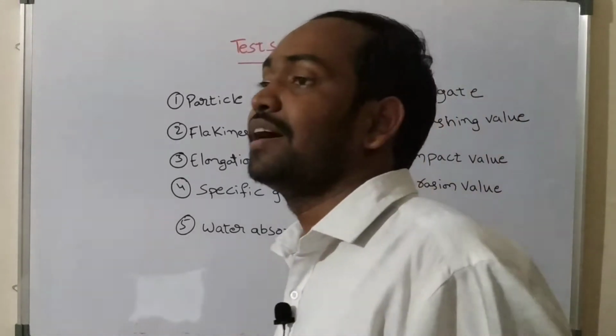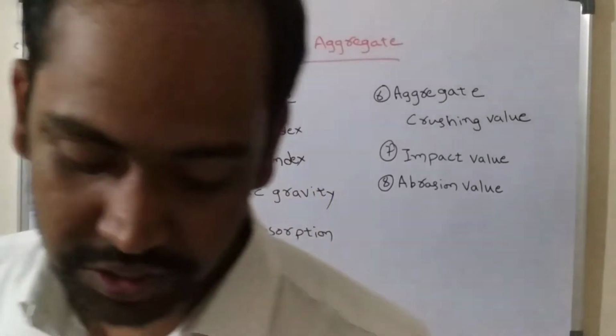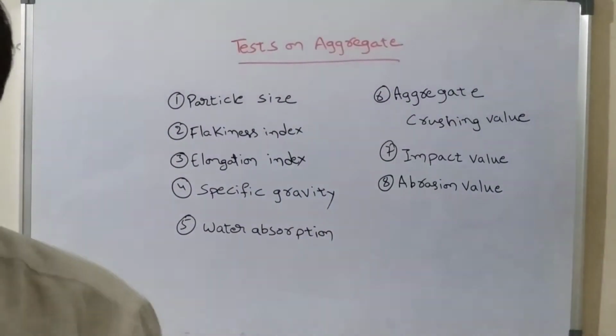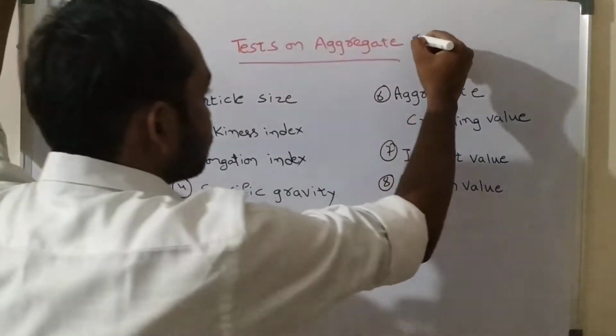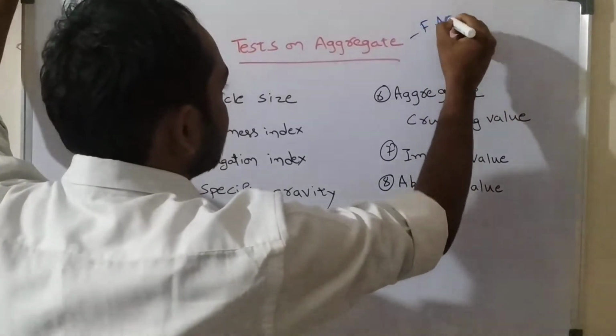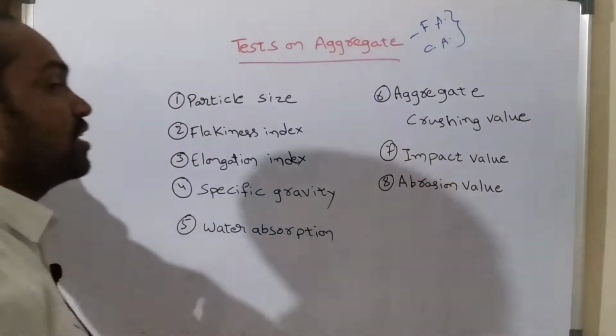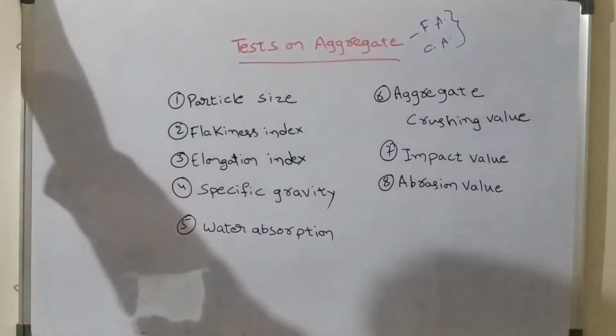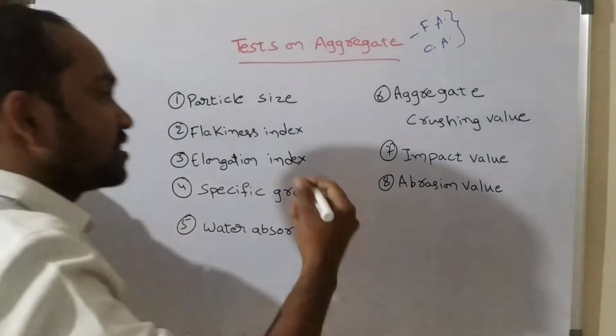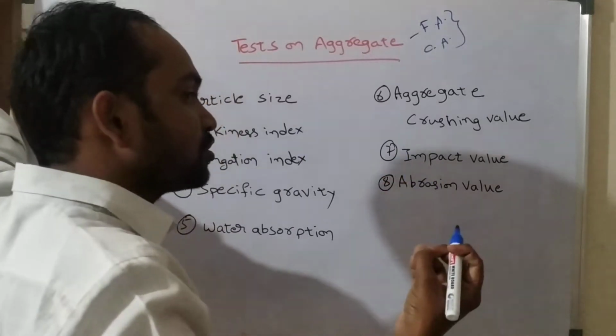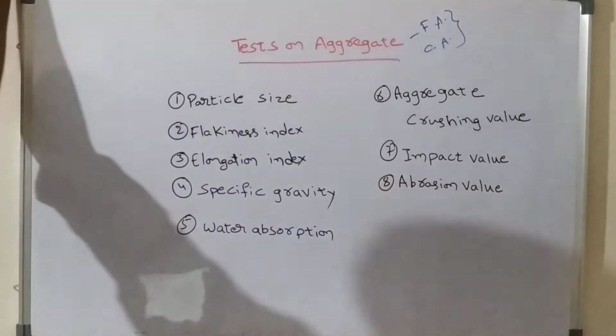Generally, we know that aggregates are the ingredients of concrete. There are two types of aggregates. The first one is fine aggregate and the next one is coarse aggregate. These are the two types of aggregates which are used in concrete. Fine aggregate is nothing but sand, and coarse aggregate is nothing but broken stone or crushed stone.